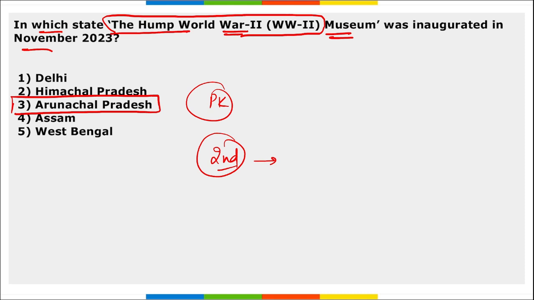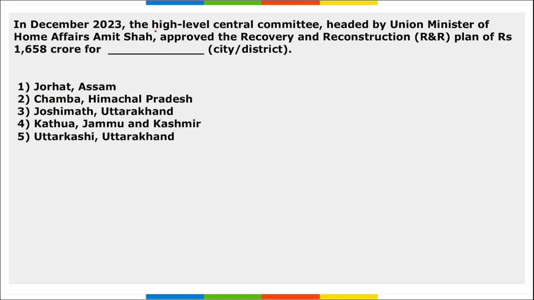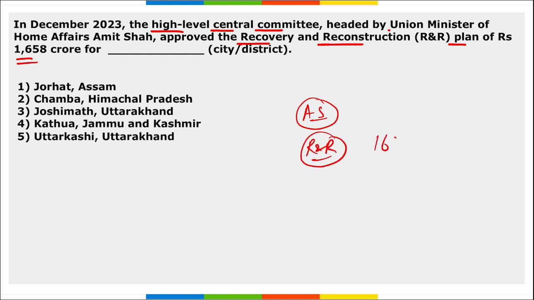Right? Next. In December, the High-Level Central Committee headed by Union Minister of Home Affairs Amit Shah approved the recovery and reconstruction plan of 1,658 crore rupees for which city or district? So, Amit Shah recently approved the recovery and reconstruction plan of 1,658 crore rupees for Joshimath, Uttarakhand.